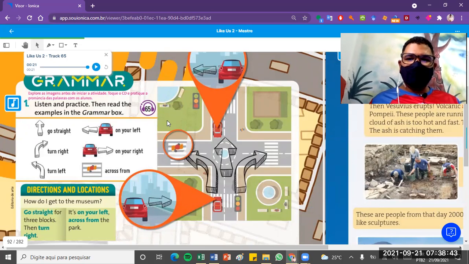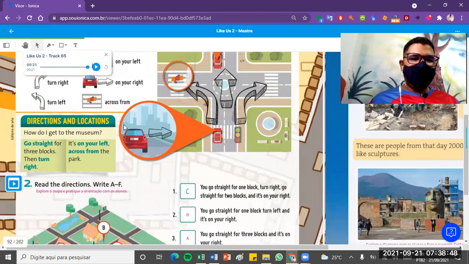Good. So those are the vocab that we just worked on in the grammar box. Let's see, directions and locations. How do I ask for locations? How do I ask for directions? For example, how do I get to the museum? Go straight for 3 blocks, then turn right. Or it's on your left, across from the park. So those are the ways that you can use to describe or to guide someone to somewhere.